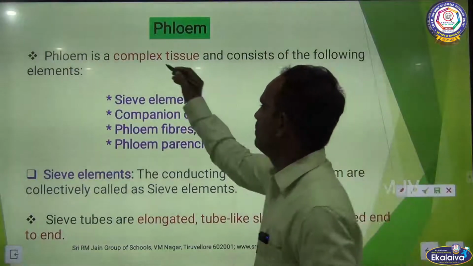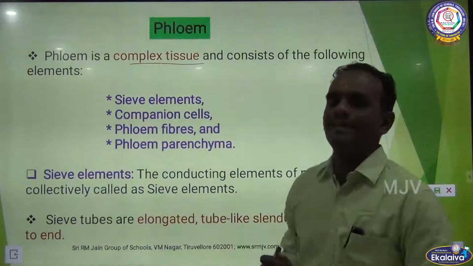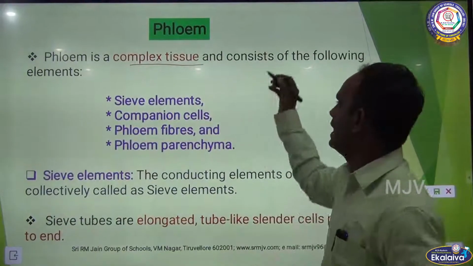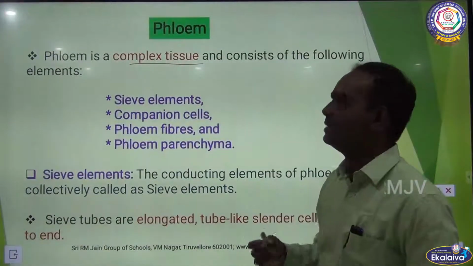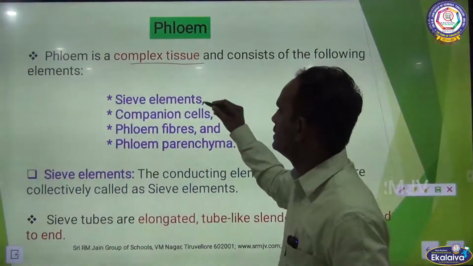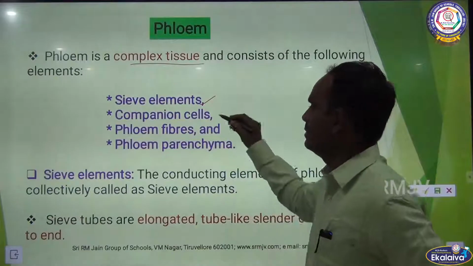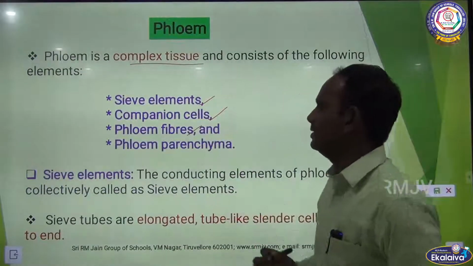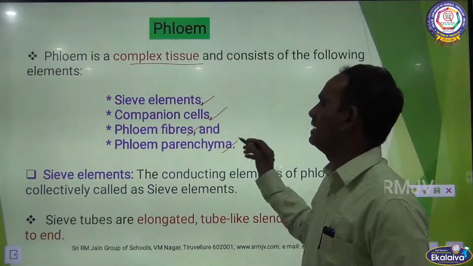Phloem is a complex tissue. Yes, it is made up of more than one type of cell. Is it right? And it consists of the following elements. The first one is sieve elements, the second one is companion cells, the third one is phloem fibers, and the fourth one is phloem parenchyma.